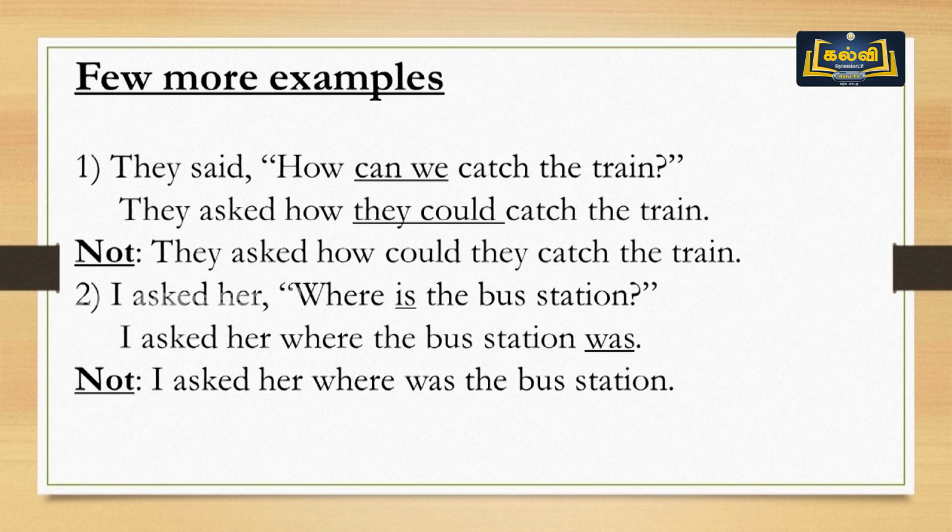First, the reporting verb is in past tense. As it is in past tense, the whole thing which comes within the quotes also comes in past tense. Then, the sentence is in question form, so the reporting verb also changes here. When this is in past tense, the whole thing inside the quotes is past tense, right?